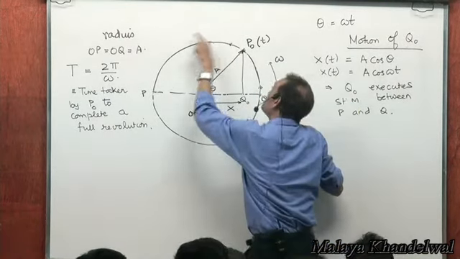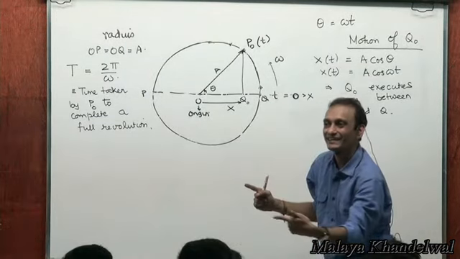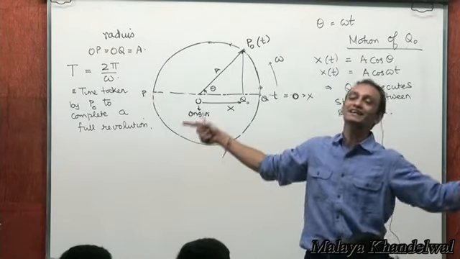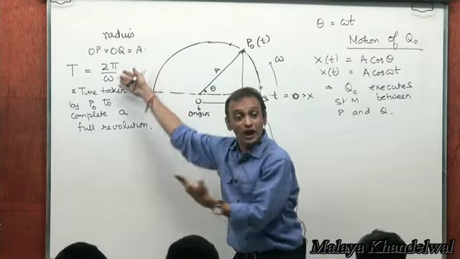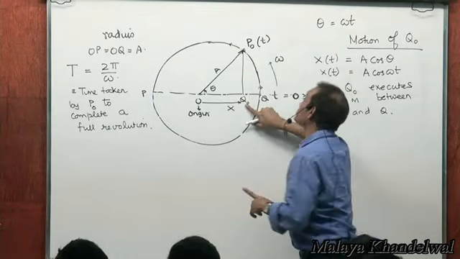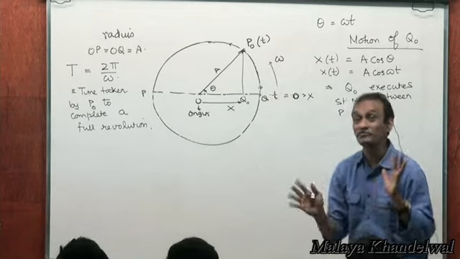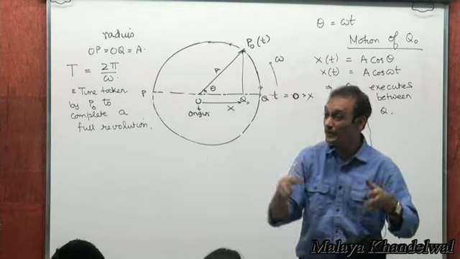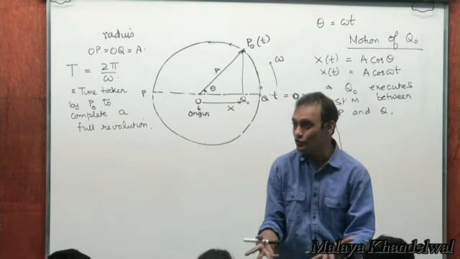So then, by the time P naught has executed a full circle, Q naught has executed a full cycle. Yes or no? And the time taken for a full circle of P naught must be the time taken for a full cycle of Q naught. Therefore, the time period of motion of this simple harmonic oscillator is 2 pi by omega. Yes or no? Last time we found the time period in a lot more complicated manner. X at t is x at t plus 2 pi by omega. V at t is v at t plus 2 pi by omega. But now we don't have to do all that.